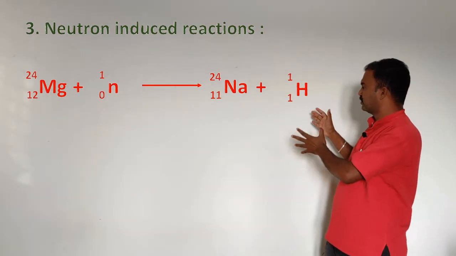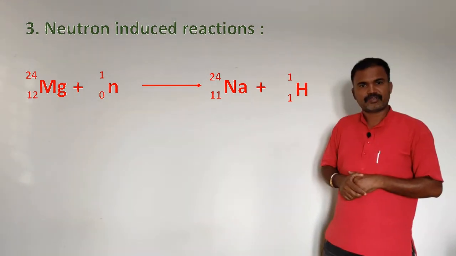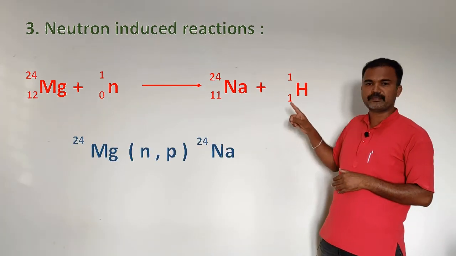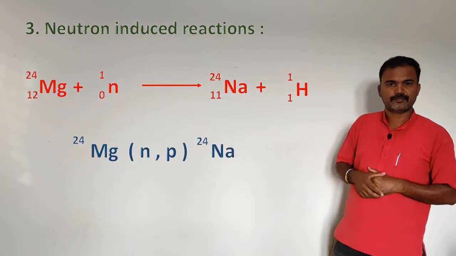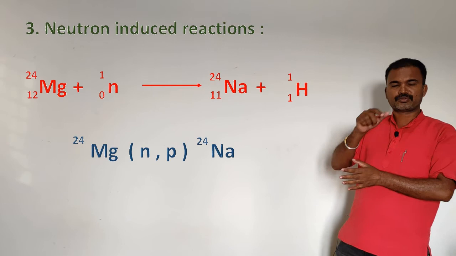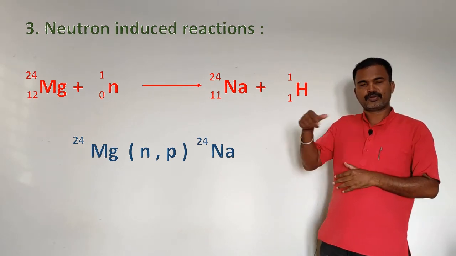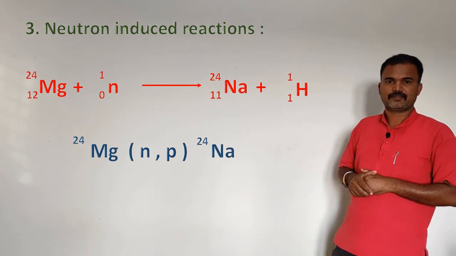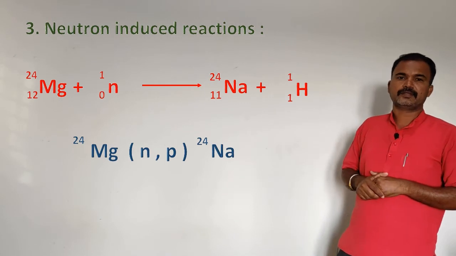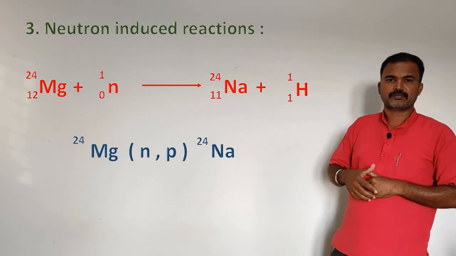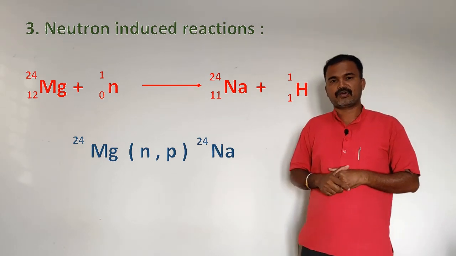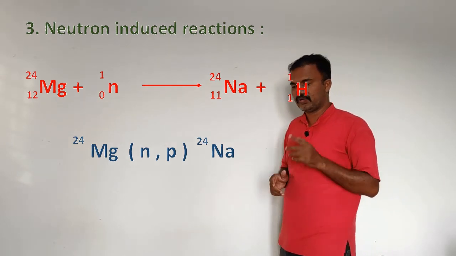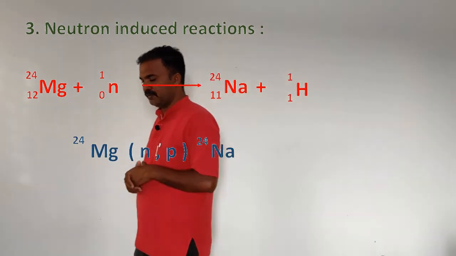This reaction also can be written in a condensed way like this. So you write magnesium with a mass number 24. In the bracket you write neutron, it is a projectile, a proton which is an ejectile, and then you write the sodium with a mass number 24. It is a recoil nucleus. Now let me consider one more example.